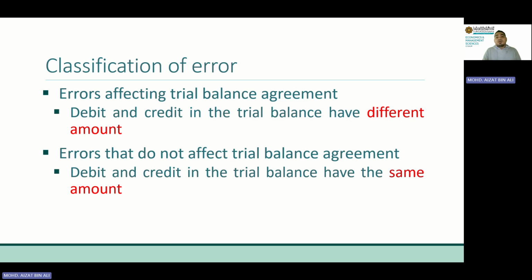In this case, this is the tricky one, because even if we commit this error, our trial balance will show equal debit and credit, meaning we may not be aware that there is an error. So this is a bit tricky. Sometimes you submit your work and think you could get full marks because everything is balanced, but when you receive the result back, you notice that actually there are a few errors. So this is the one that we're going to discuss here.